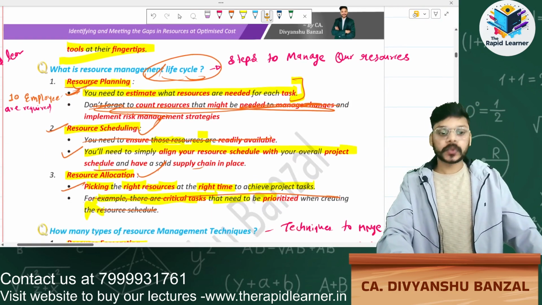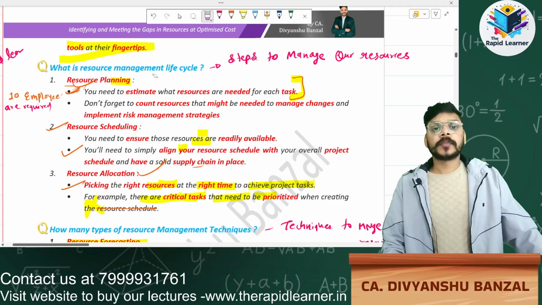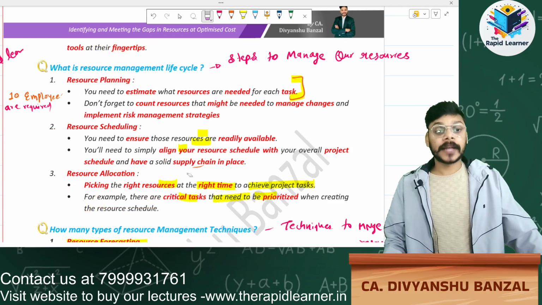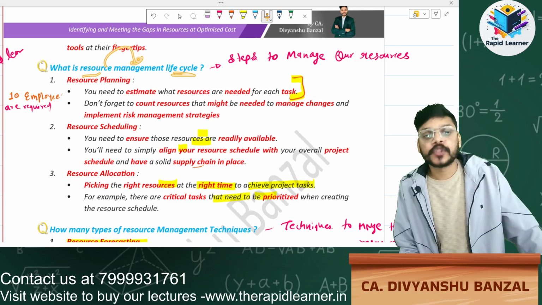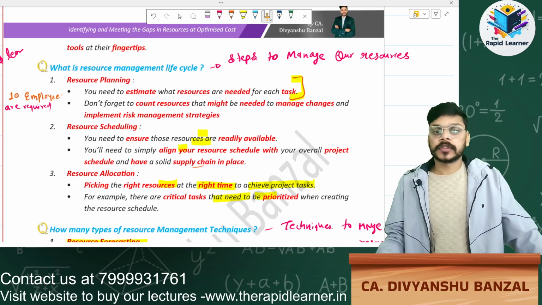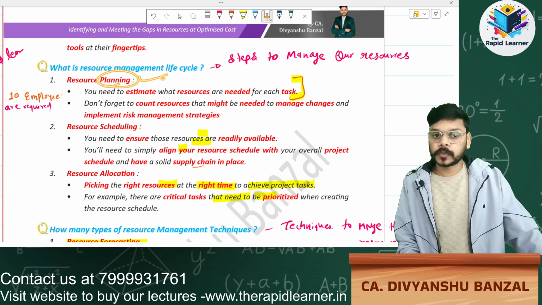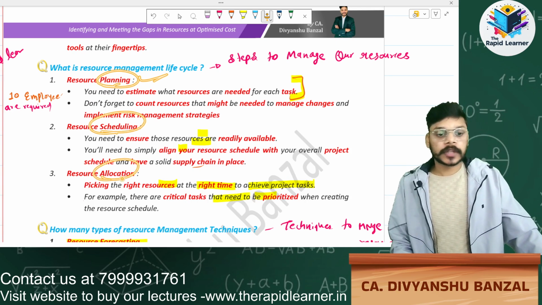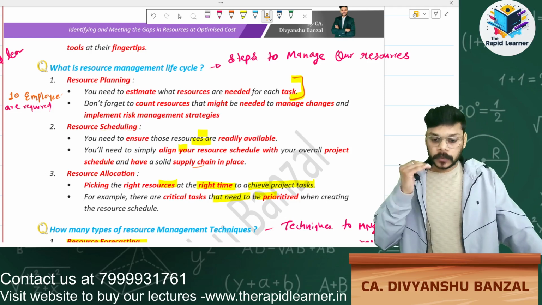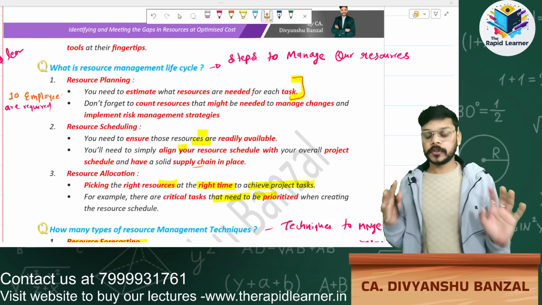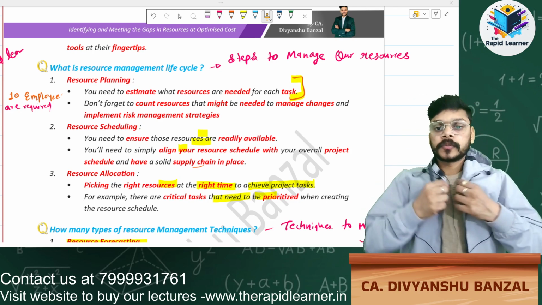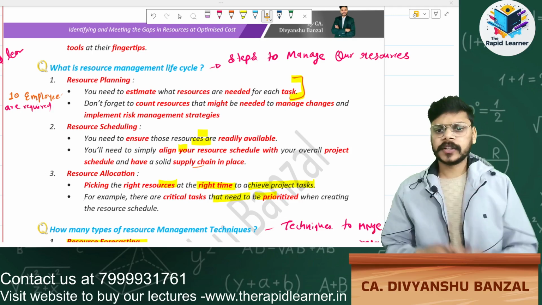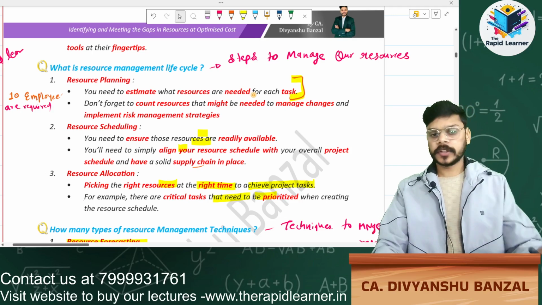Next question: what is the resource management life cycle? That is, how to manage the resources. Simple. It is resource planning, scheduling, and allocation.